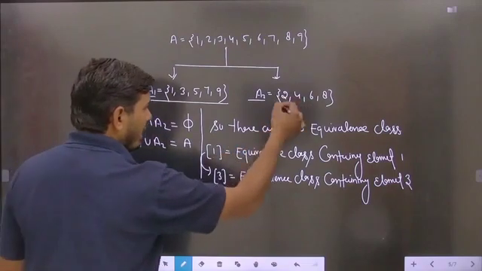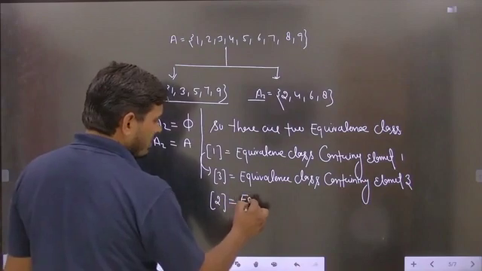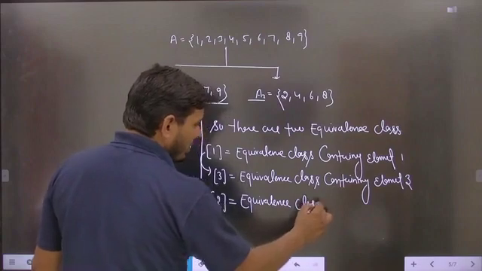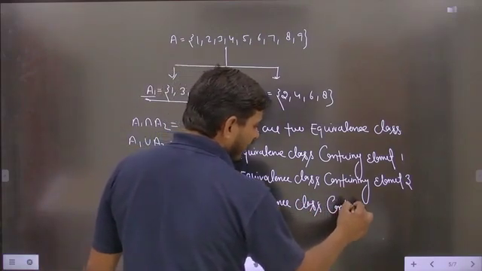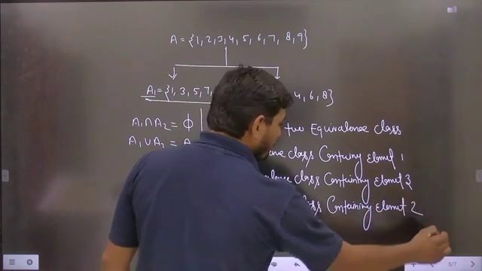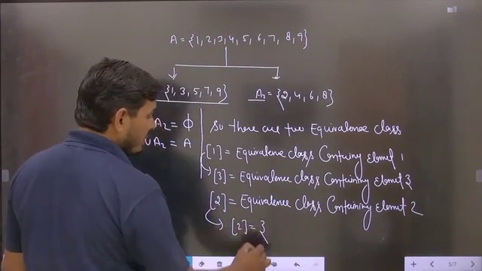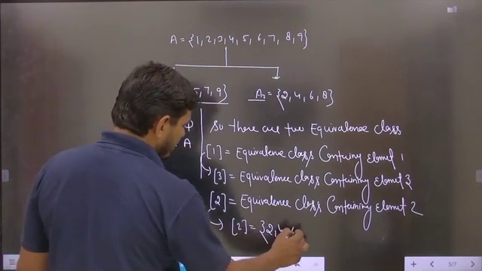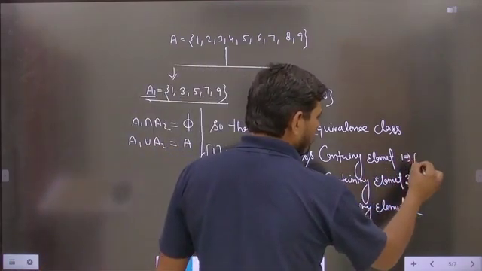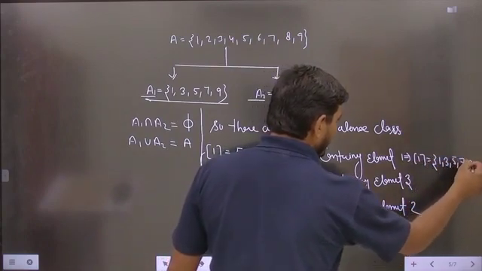Similarly, if we take element 2, how do we write this? This can be written as the equivalence class containing element 2, and it can also be represented as 2, 4, 6 and 8. Is it clear? And how do we write the other part? This will be represented as the class of 1 equals 1, 3, 5, 7 and 9. Is it clear?